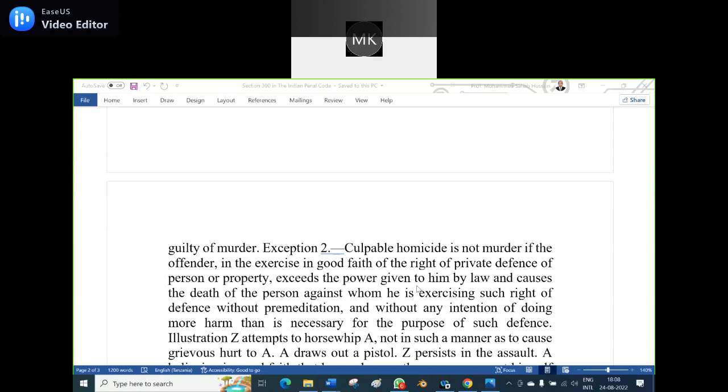Catapult. Catapult. Okay. If a person uses a catapult and harms you, you cannot take the AK-47 and shoot at him. You should also use the catapult and use two stones, one for the capital, another for the interest. Is it clear?